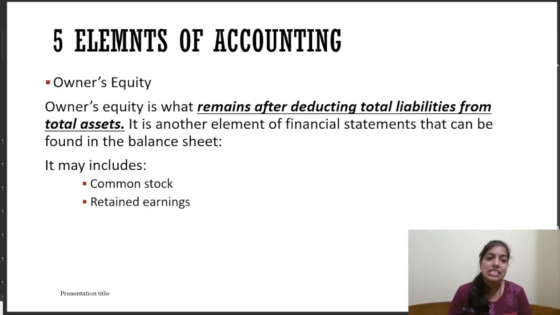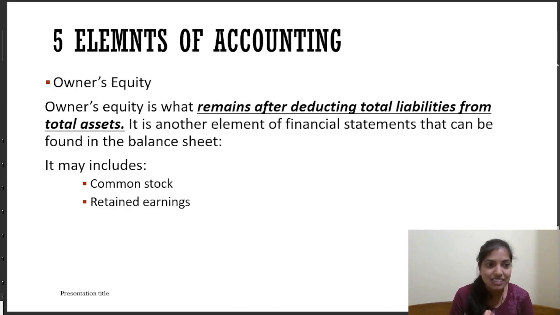The fifth element is owner's equity. So, if I am the owner of the company, what is my share in this company? That will be determined from this owner's equity. So, owner's equity is the remaining part of the asset that I have in my hand after paying out all my liabilities. Here, my owner's equity can be determined out of my stocks or my retained earnings, that is the earnings which I have kept in the business after paying out all the liabilities.